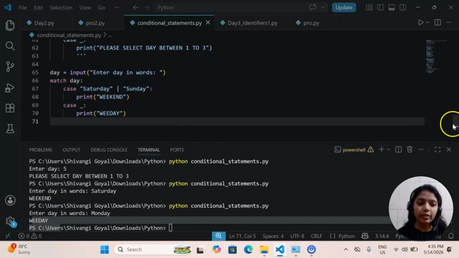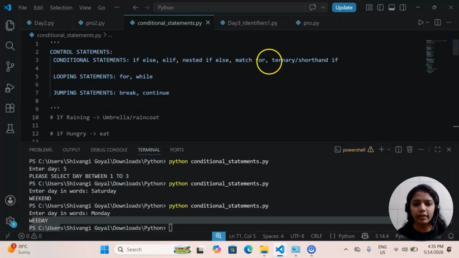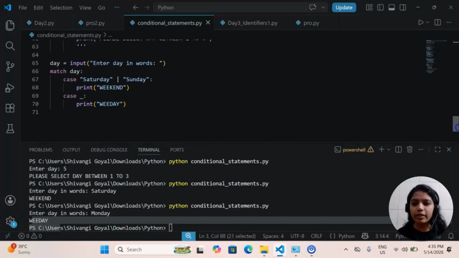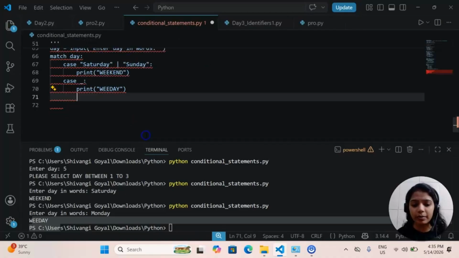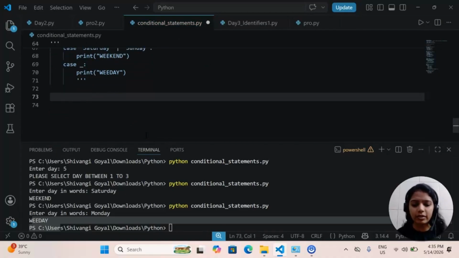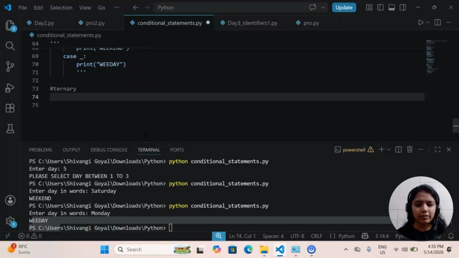Next we will see ternary if or shorthand operator. Let's see here. So we will just comment this switch part, sorry, match part, and we will see ternary. Ternary is again the same. Like if one condition is true, print this, otherwise this, like that. We will take a very simple example first.